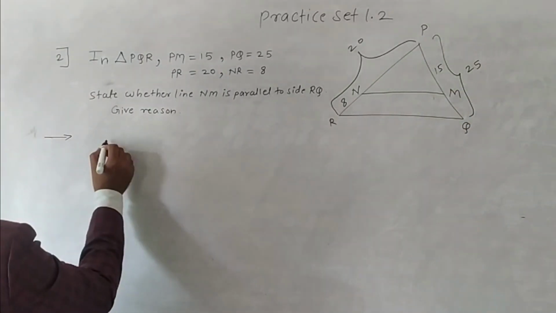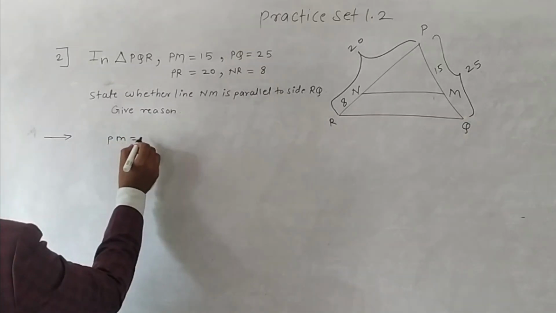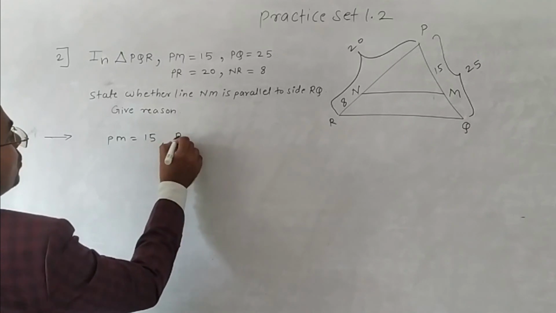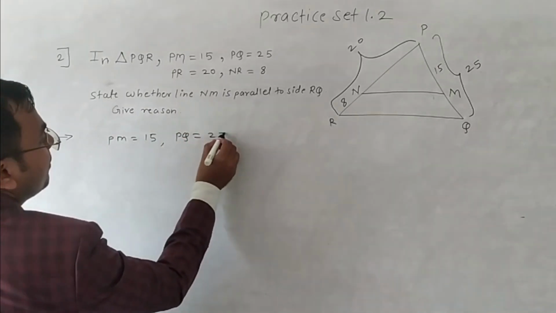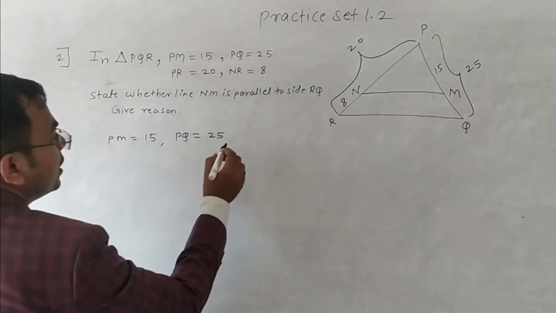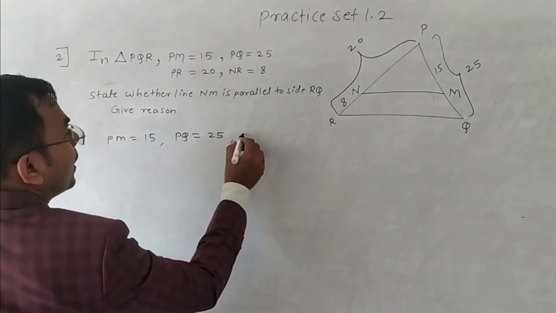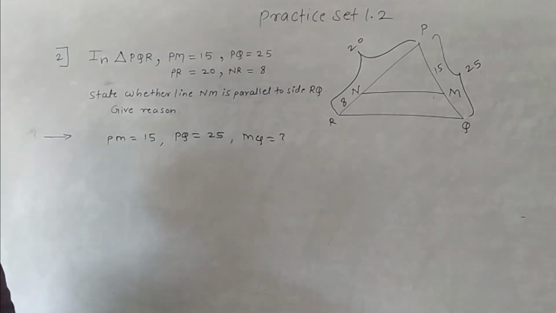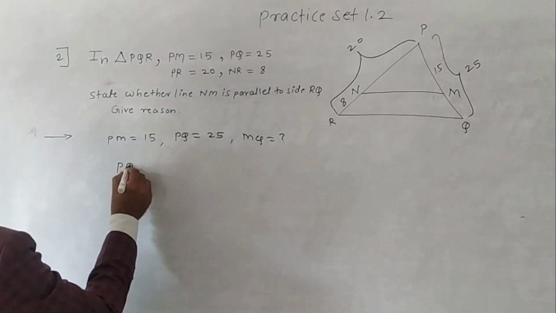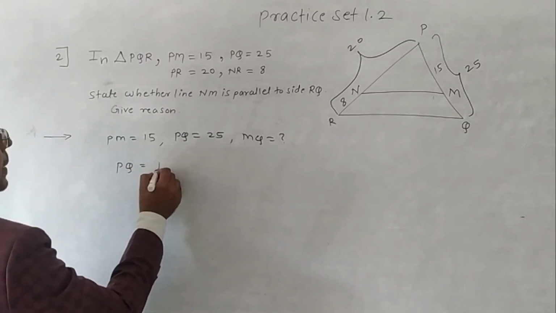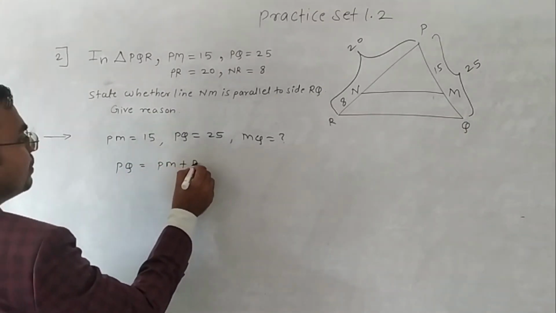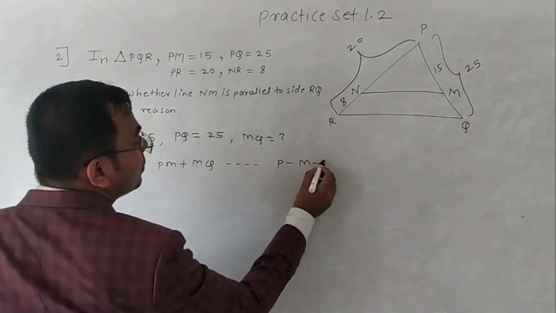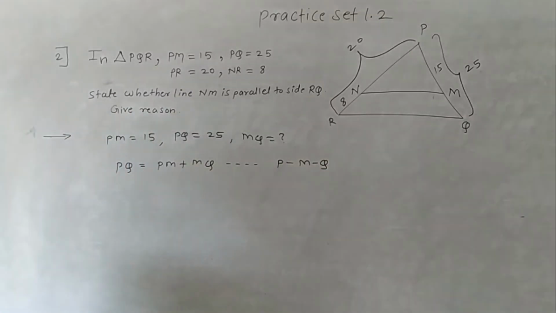What we have: PM is equal to 15 and PQ is equal to 25. We need to find MQ. PQ is equal to PM plus MQ, since P, M, Q are collinear.